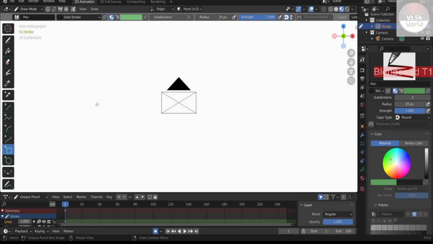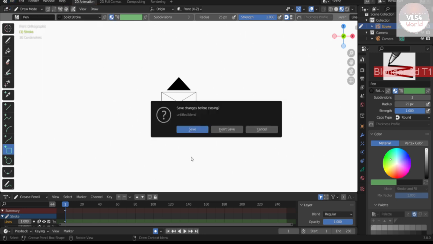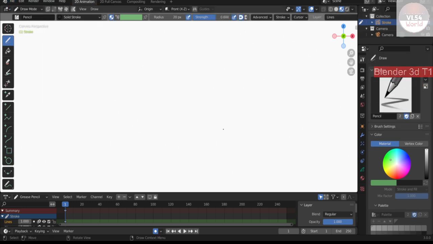So the main purpose of this video is just the interface. This is drawing, fill, erase, print, cutter, eyedropper. That's in this one.